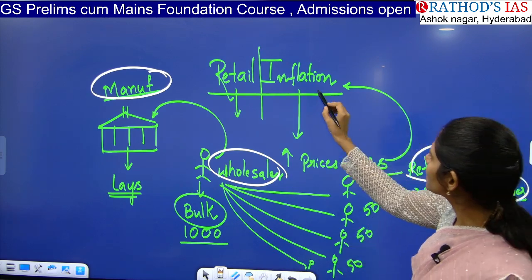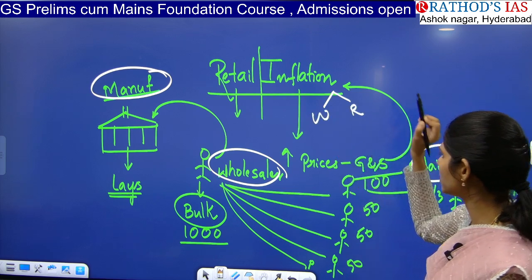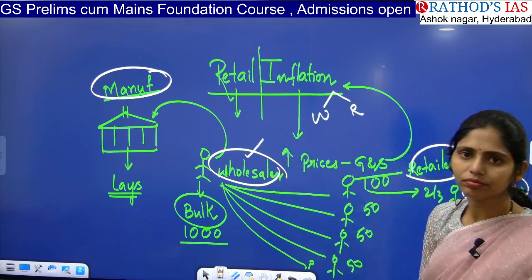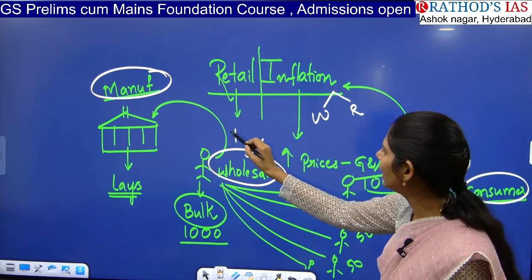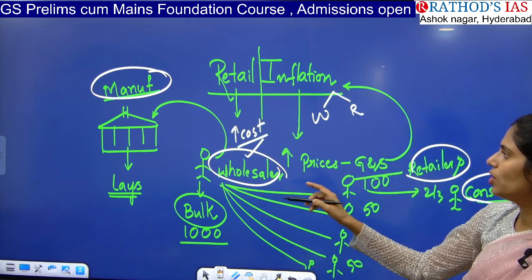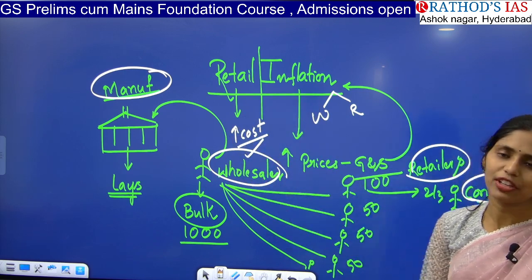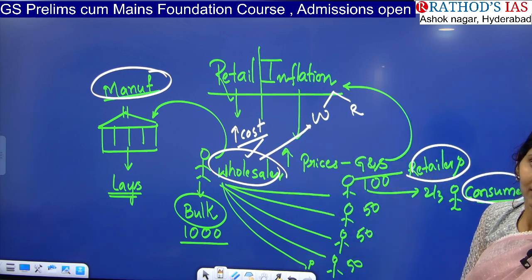In inflation, we will see two types: wholesale inflation and retail inflation. Whenever the wholesaler, who buys directly from the manufacturer, faces an increased cost, that is called wholesale price inflation or wholesale inflation.